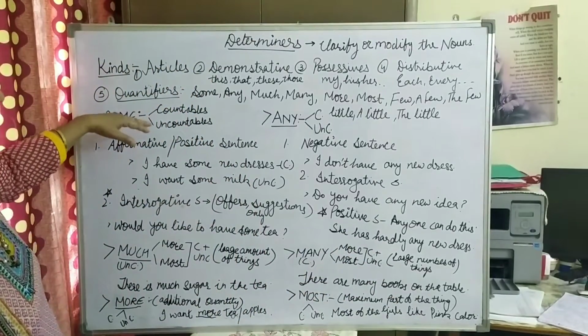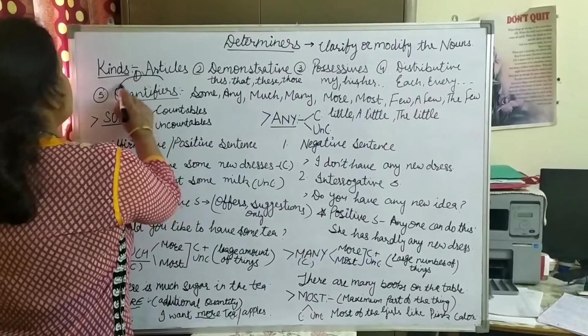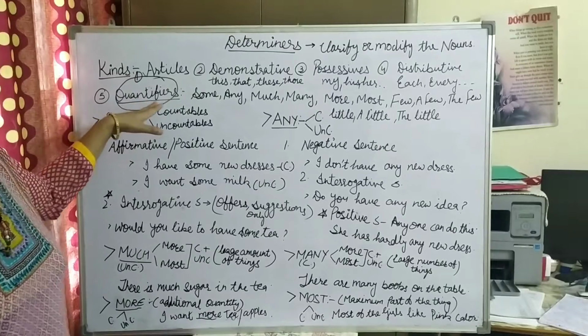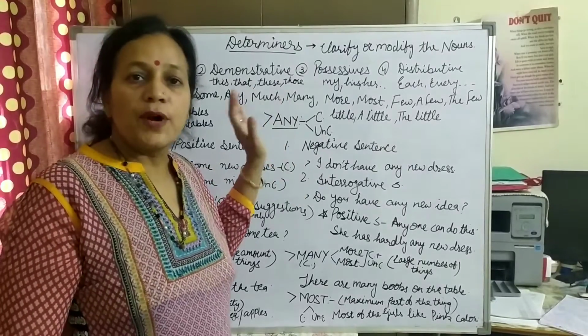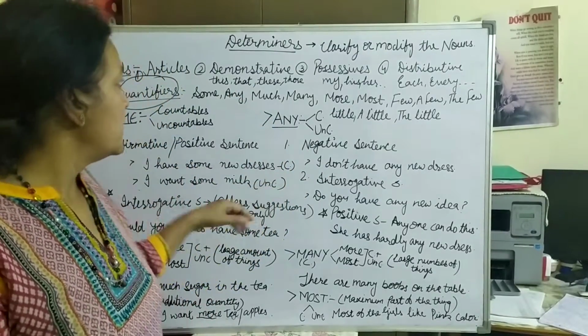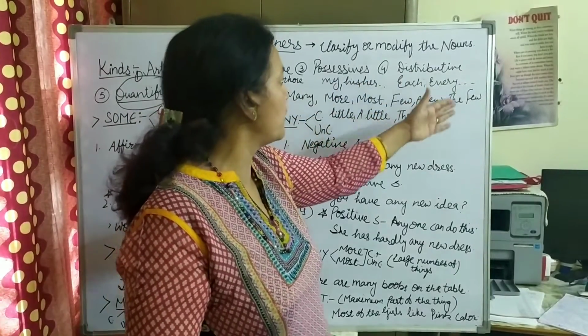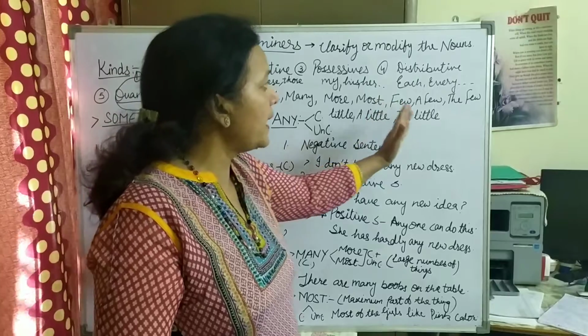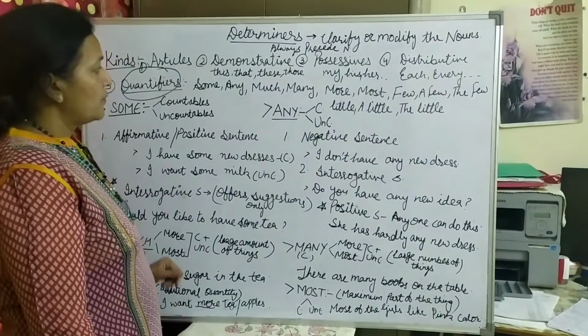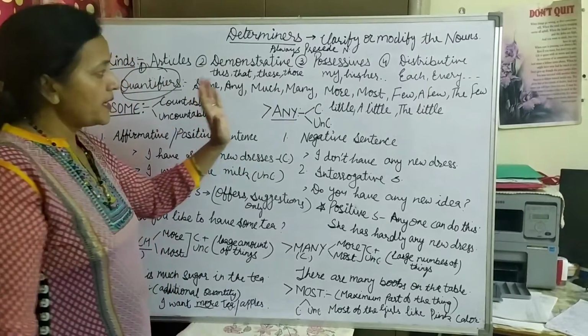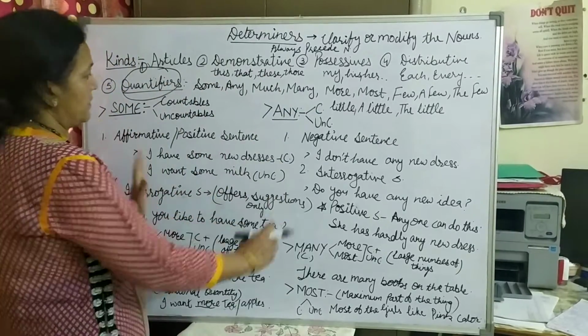Next, quantifiers. This is the most important kind of determiners, because in competitive examinations quantifiers are mostly asked. There are some, any, much, many, more, most, few, a few, the few, little, a little, and the little. So let's discuss first some and any. I'll tell you some and any in a comparison.